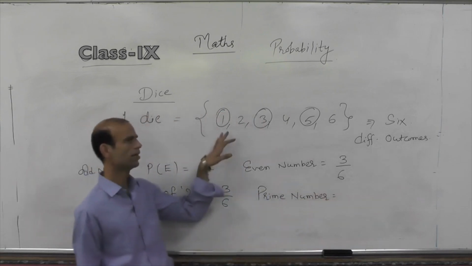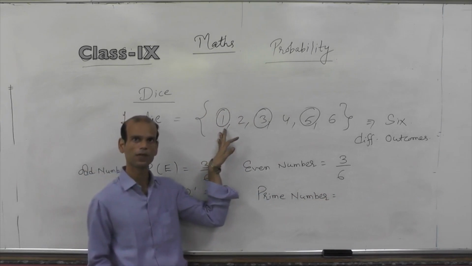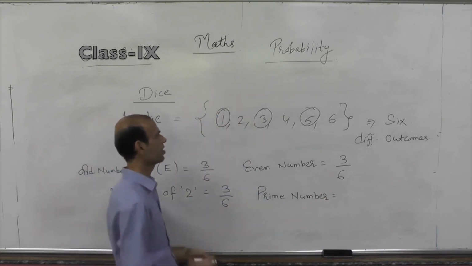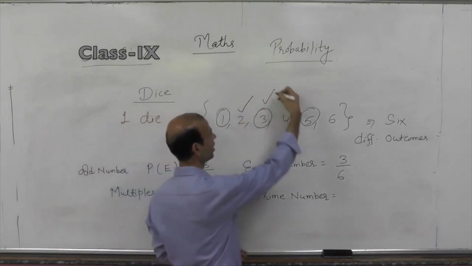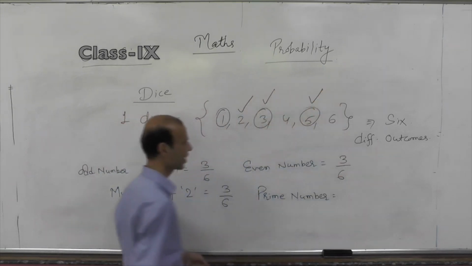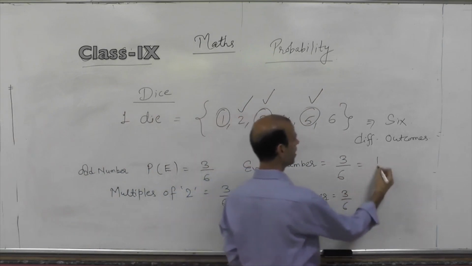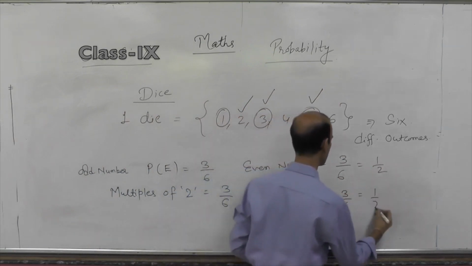Remember, 1 is neither a prime nor a composite. So prime numbers we have: 2 is a prime number, 3 is a prime number, and 5 is a prime number. Again, your answer will be 3 by 6. You may simply write all of them as 1 by 2.